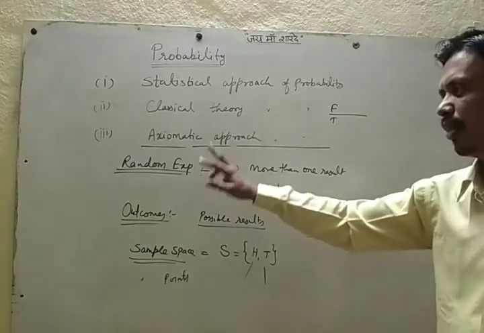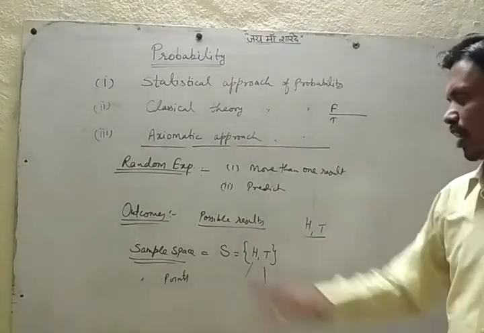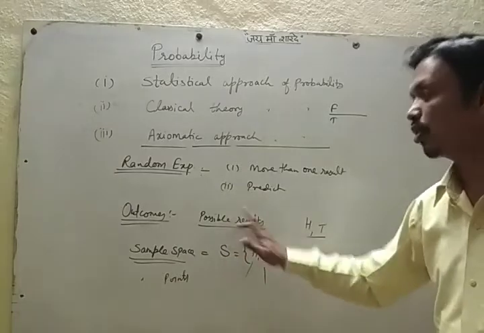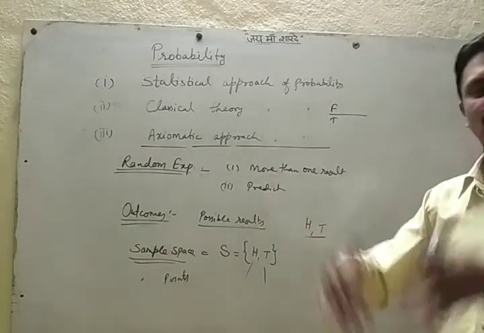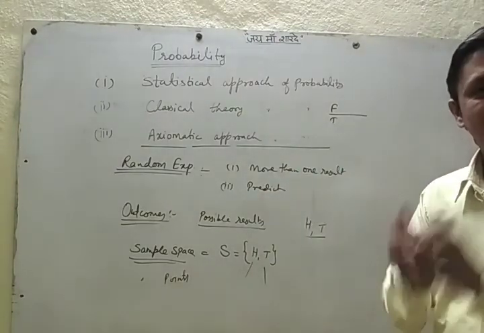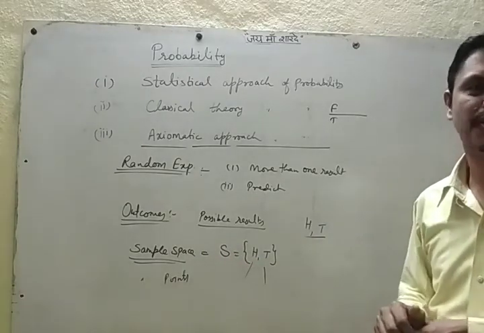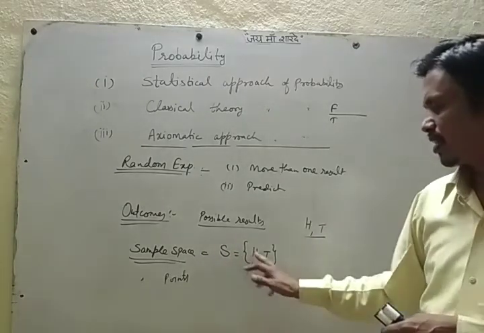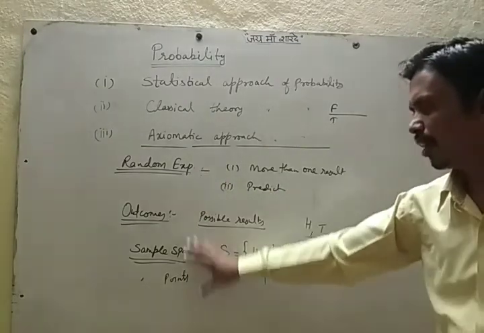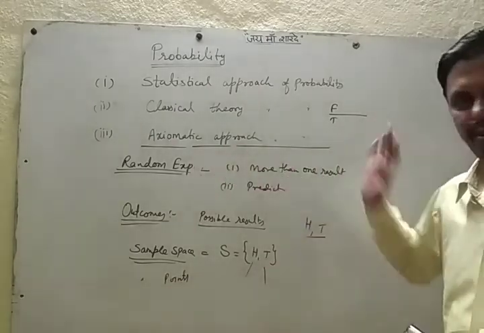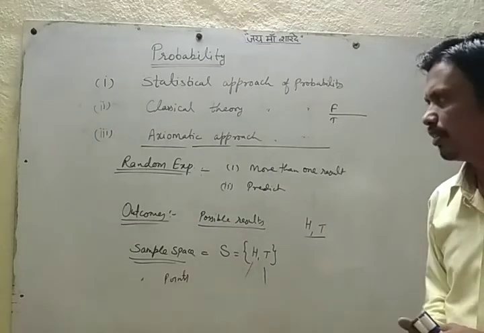If we write all the possible outcomes in a set form, we say that is the sample space for that experiment. Its elements are called sample points. These things are very important for the axiomatic approach of probability. Just note it down.